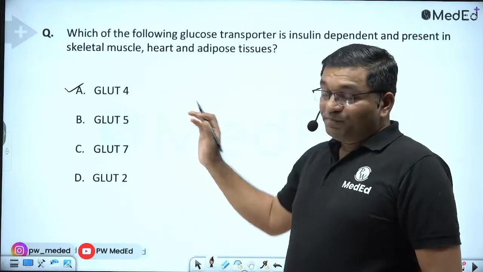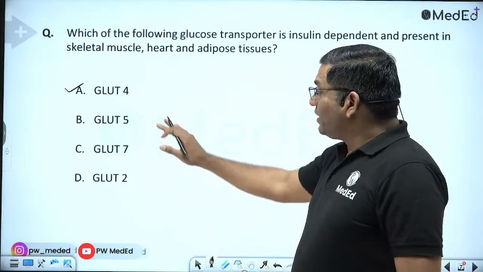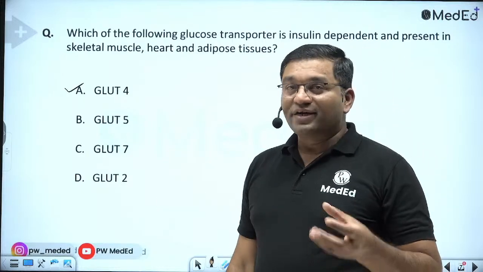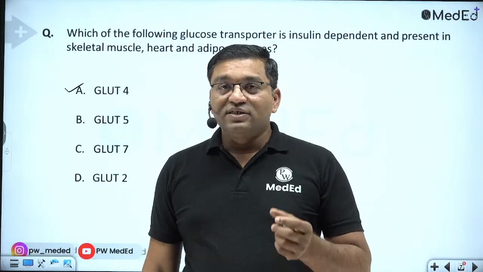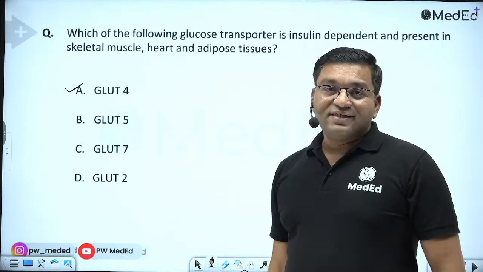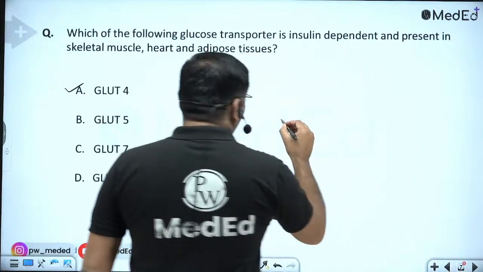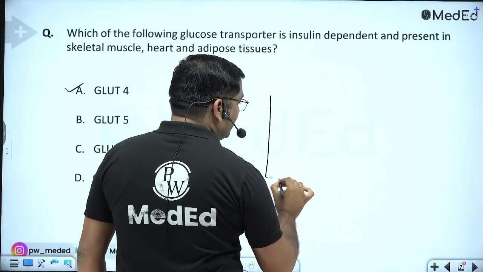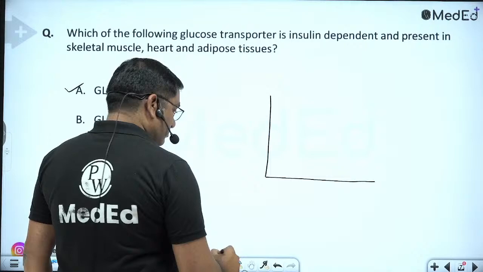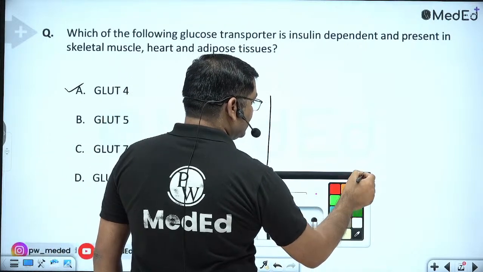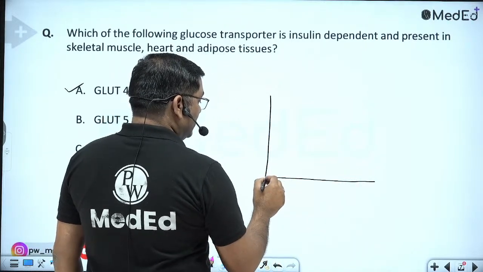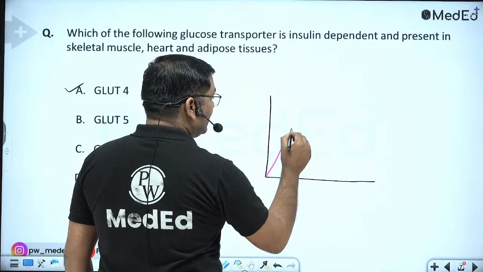Now, after this, the second important question in the GLUT transport or any transport mechanism is the kinetics, the enzyme kinetics. See, facilitated diffusion is a carrier mediated transport. If it is a simple diffusion, it will be in direct proportion.